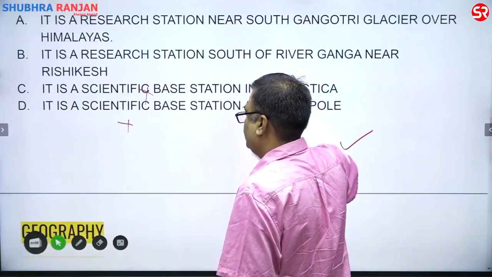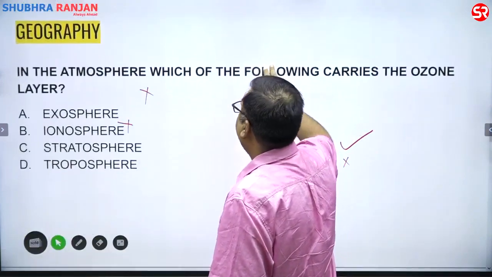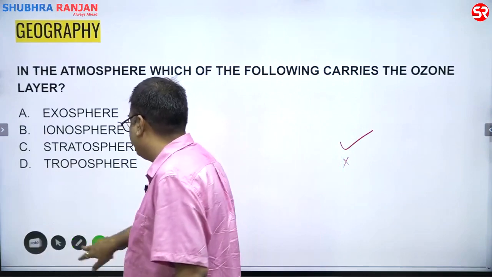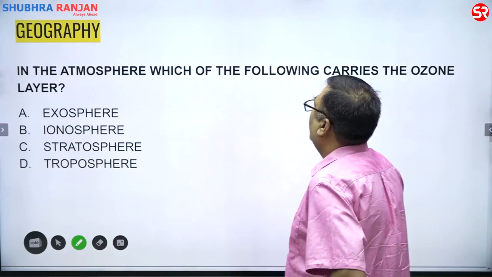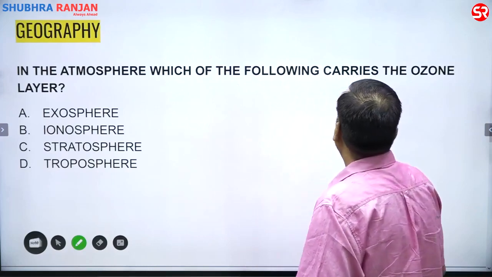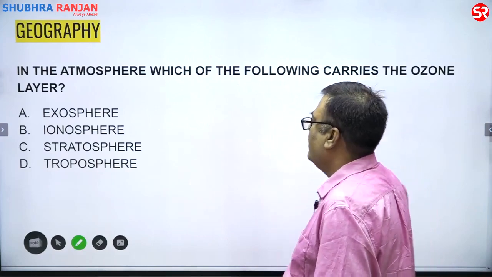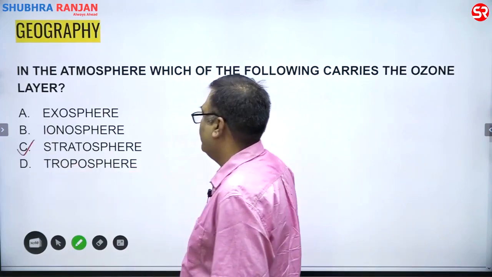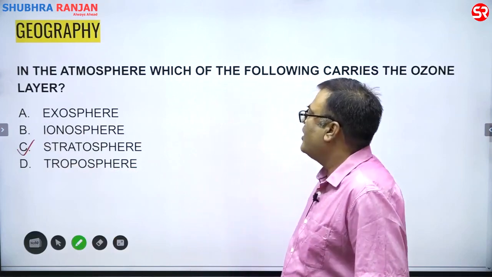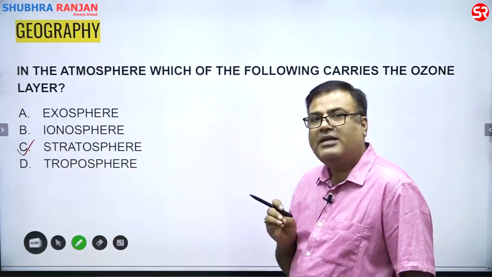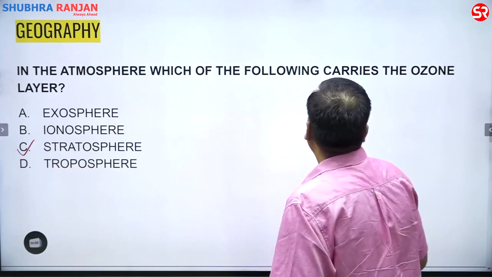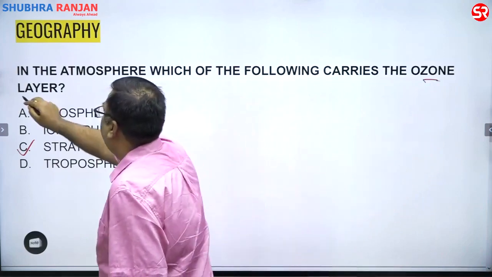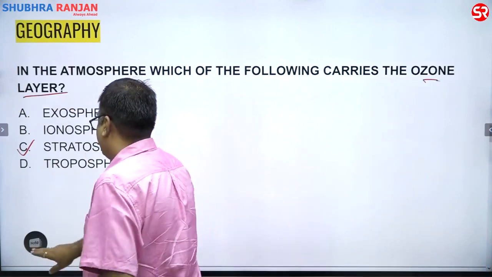All right. Then, in the atmosphere, which of the following carries the ozone layer? Then it is the stratosphere. The stratosphere. All right. In the troposphere also there are some traces of ozone, but here they are talking about the layer. That's why the answer is stratosphere.